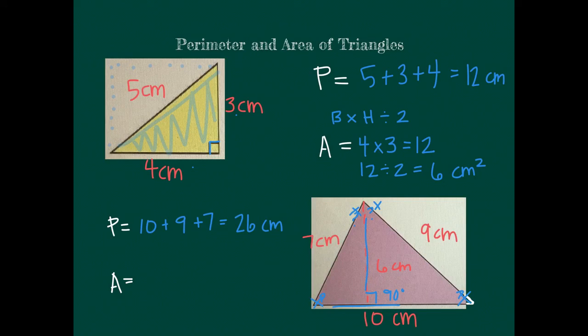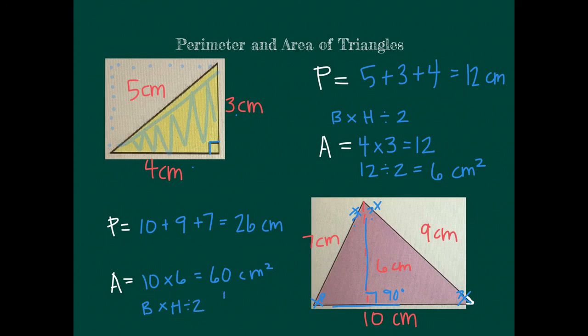To begin, I will take 10 times 6, so base times the height, and that will give me 60 centimeters squared to begin with. But remember that a triangle is half of a quadrilateral, so now I need to divide by 2 to get half of that total.